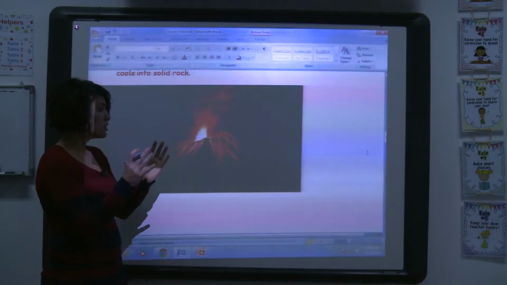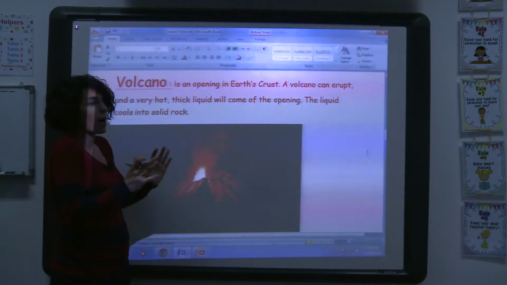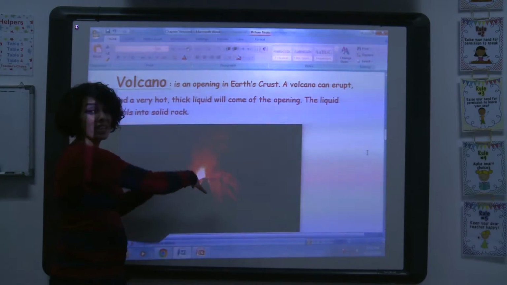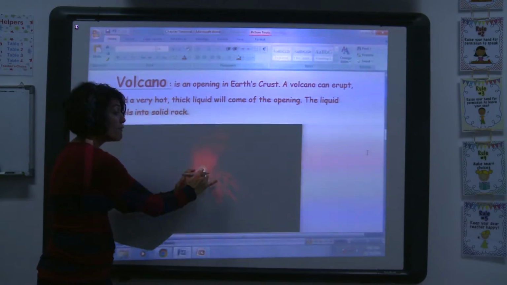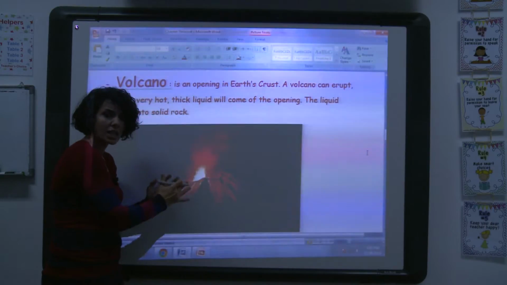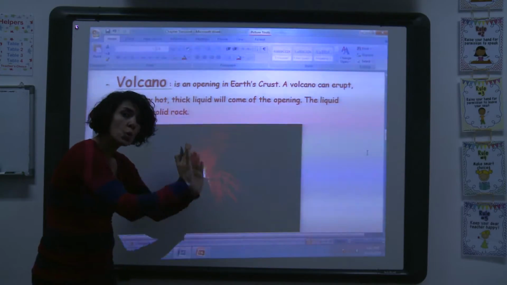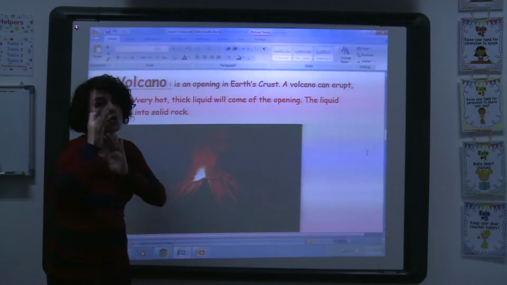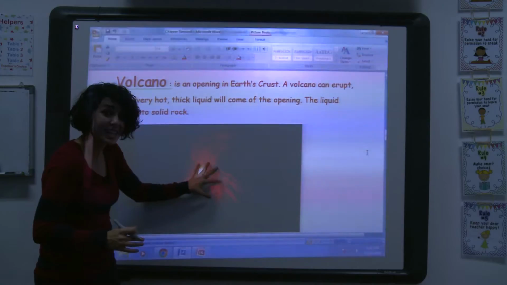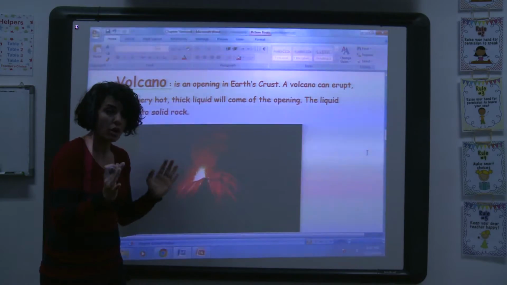So I will repeat to sum up. This is a volcano. How does a volcano happen? It's an opening in the Earth's crust. A volcano can erupt. It means a very hot liquid comes out of the volcano. And this hot liquid, when it comes out of the opening, after time cools down and changes into rocks.